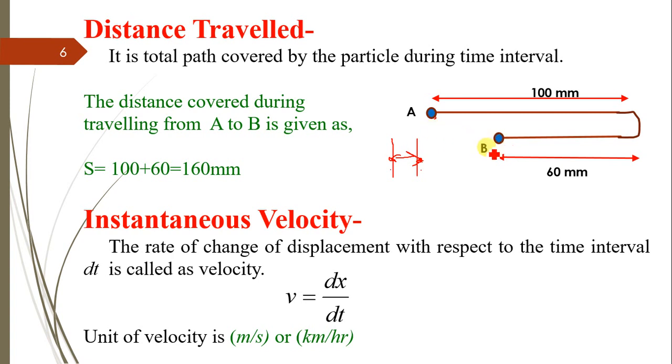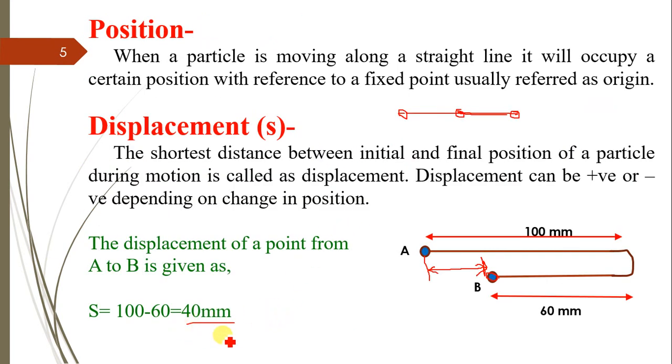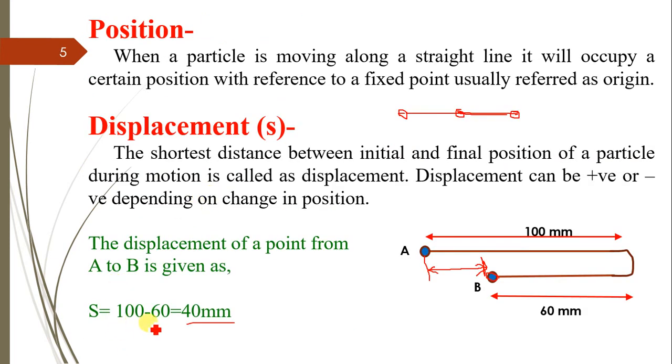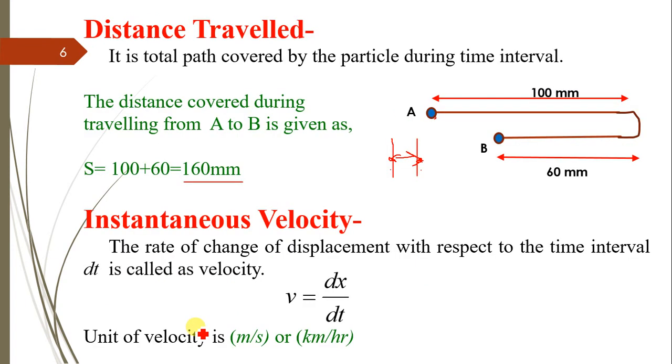Like in the earlier case, the particle is moving from A to B. The displacement, the change in position from A to B, is 40, as we have seen. But the distance travelled is determined as initially travelling 100 mm in the forward direction, then 60 mm in the back direction. So 100 plus 60, the total distance travelled, equals 160 mm, and the displacement is 100 minus 60, equals 40 mm.